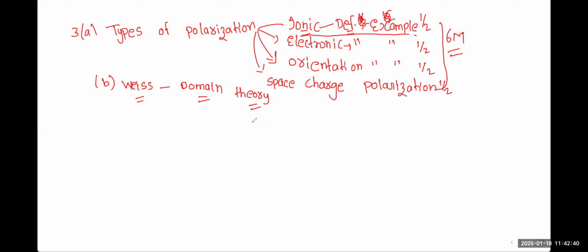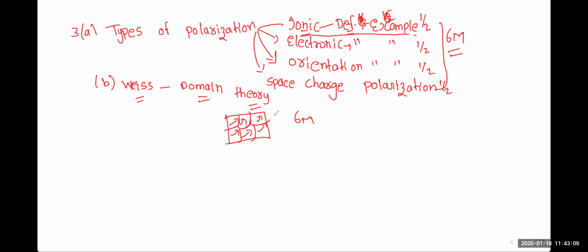What is that one? Weiss domain theory of magnetism with the help of the diagram. It means you have to draw the magnetic domain diagrams like this, and write the theoretical statements and the mathematical steps. You need to write the theoretical sentences and understand. That is your Weiss domain theory of ferromagnetic material, and it will give you how many marks? 6 marks.